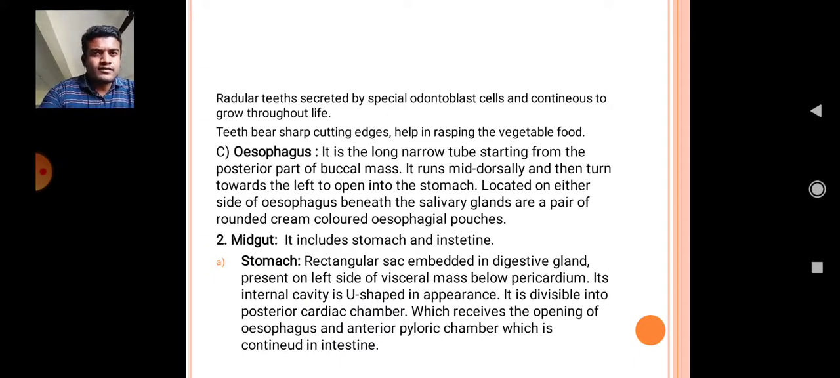The second differentiated part in the alimentary canal is the midgut. We will see what the midgut bears and what its function is in the digestive system. Midgut includes the two main digestive organs, that is the stomach and intestine. Now we will see about the stomach in Pila globosa. Stomach. It is a rectangular sac embedded in the digestive gland, present on the left side of the visceral mass below the pericardium. Its internal cavity is U-shaped in appearance.